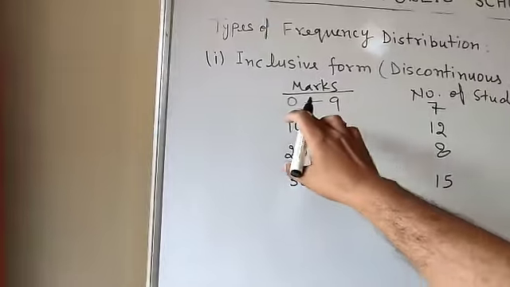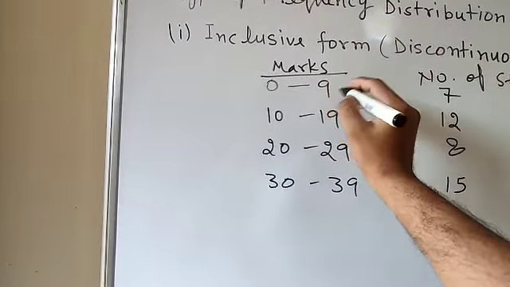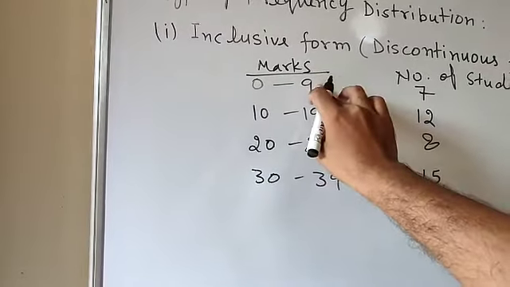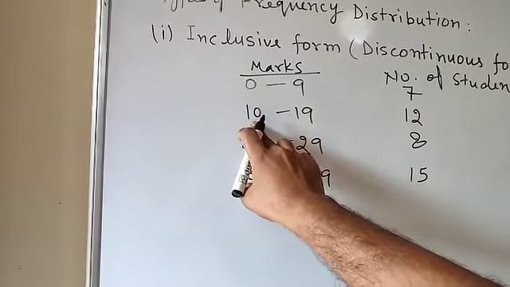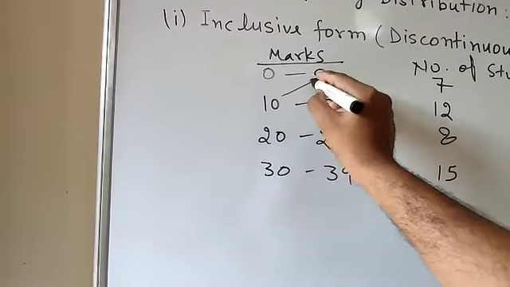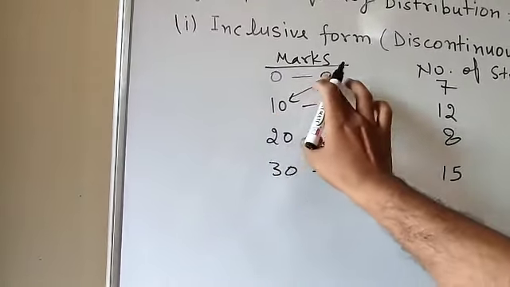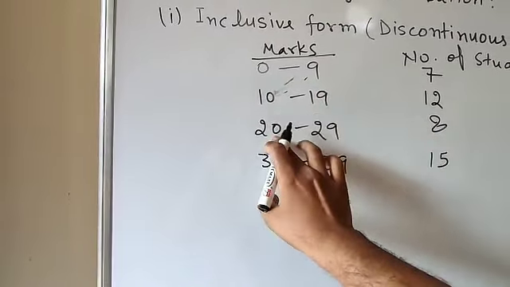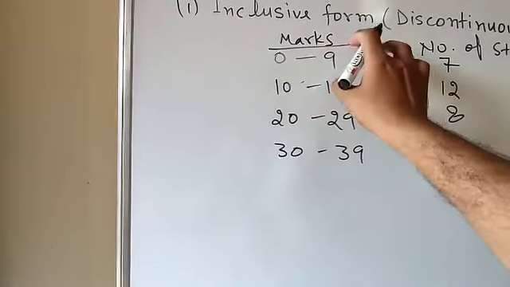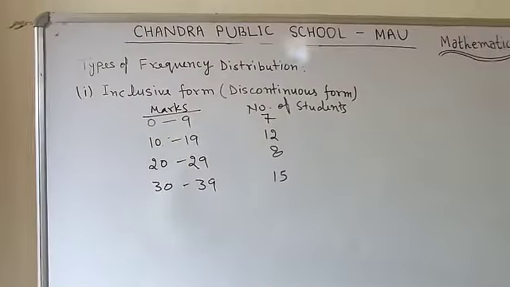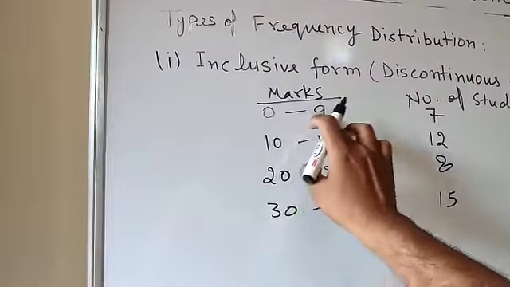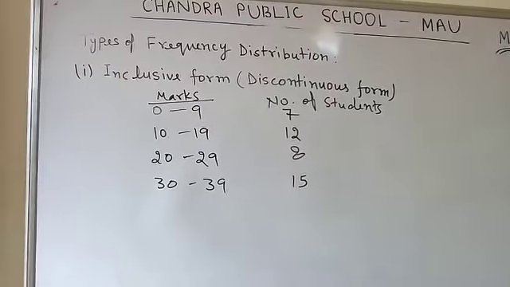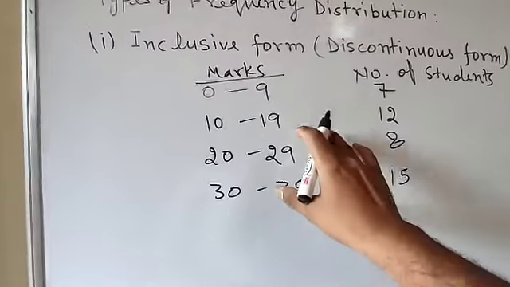So here you are going to get 0 to 9, and here it is called the upper limit and the first value is called the lower limit. Here the upper limit is 9 and in the just next the lower limit is 10. So here it is the difference of 1, 9, and here it is 10. Here 19, it is finished up to 19 and it is started from 20. That type of representation is called discontinuous or inclusive form. Here the difference between the upper limit and lower limit of two successive classes is 1. So it is called the inclusive form.